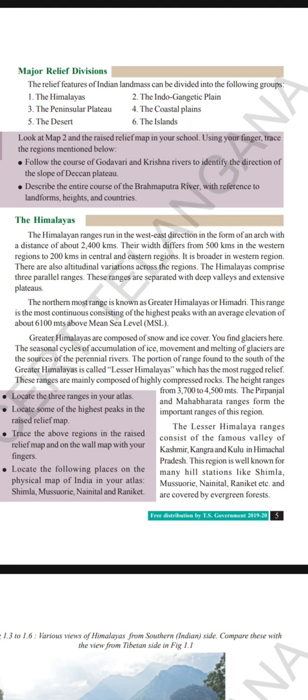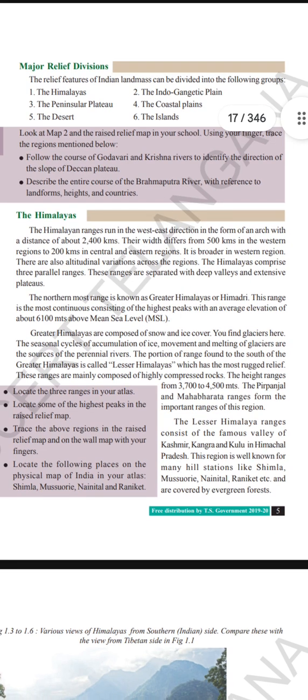Now look here, beta. Whatever the northernmost range is, it is also known as the Greater Himalayas or Himadri. Just now we saw that it ranges at a height of 6,100 meters above mean sea level. Wherever you see MSL, it is nothing but mean sea level. In the sense, all the measurements will be taken from the mean sea level.